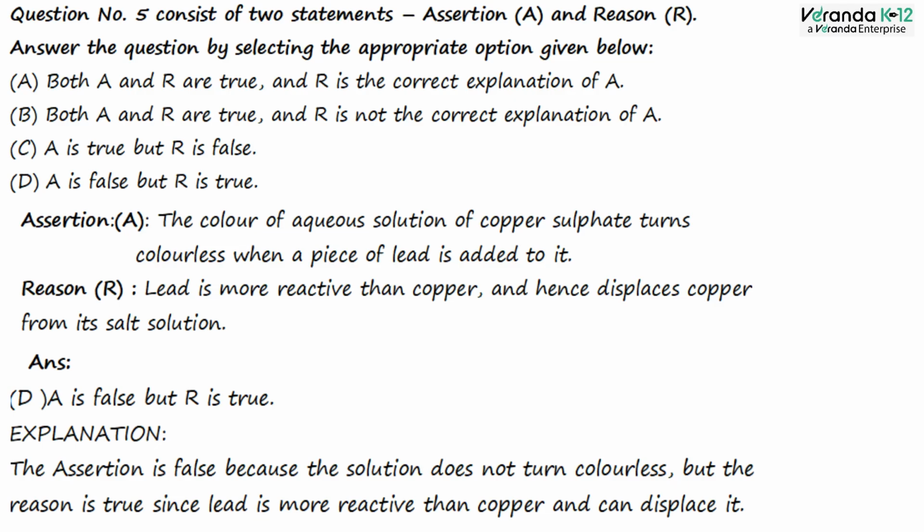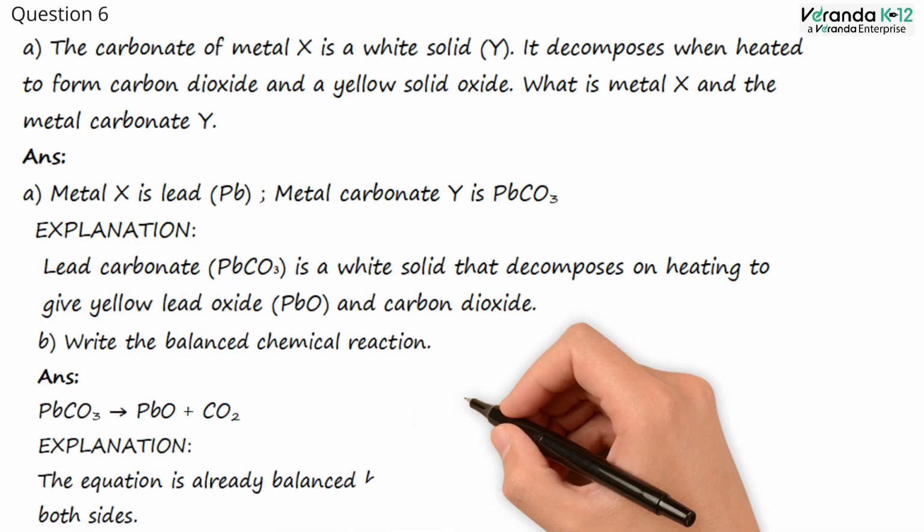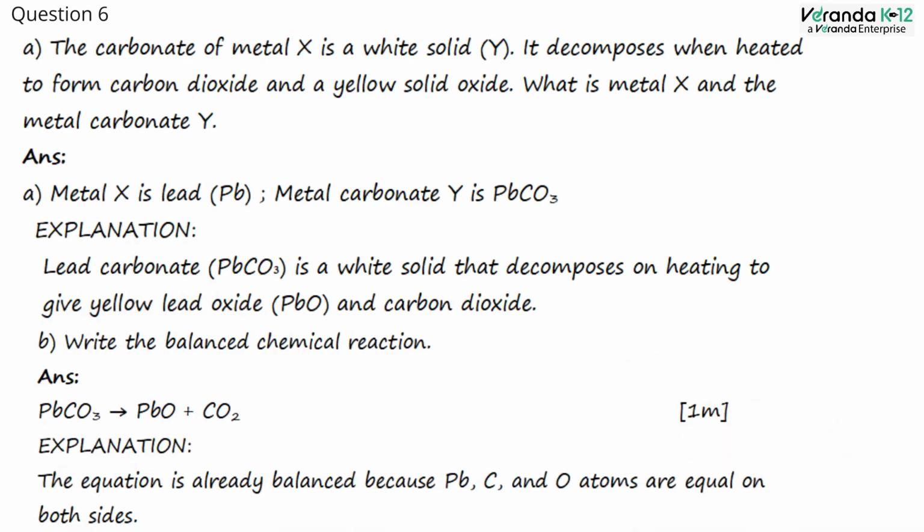Explanation: the assertion is false because the solution does not turn colorless, but the reason is true since lead is more reactive than copper and can displace it. Question number 6. A. The carbonate of metal X is a white solid Y. It decomposes when heated to form carbon dioxide and a yellow solid oxide. What is metal X and the metal carbonate Y? Answer. The metal X is lead, Pb, metal carbonate Y is PbCO3.